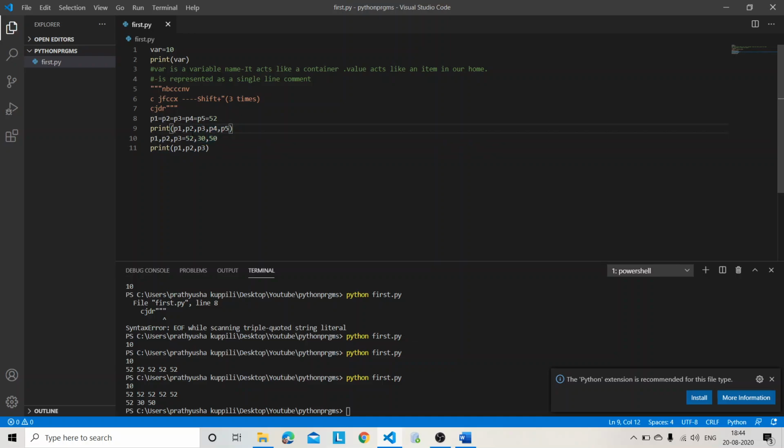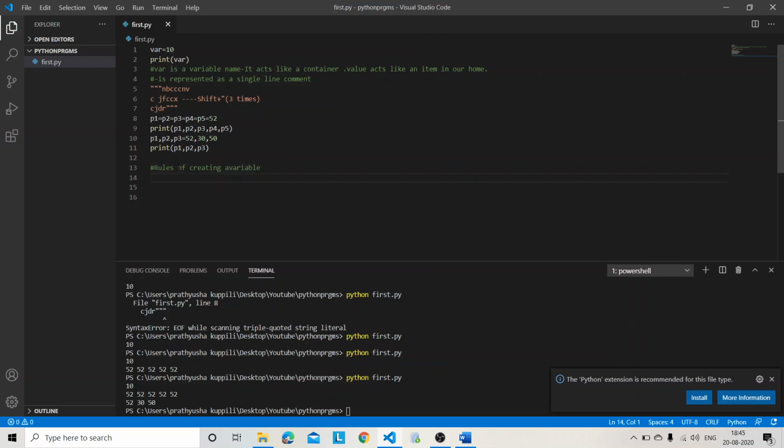So that's the thing. And I want to say something: while creating a variable name, we should follow some rules. Rules are like, okay, I said no multi-line comment, single. So this is called a single line comment and this is called a multi-line comment. I'll be showing you. See, rules of creating a variable.